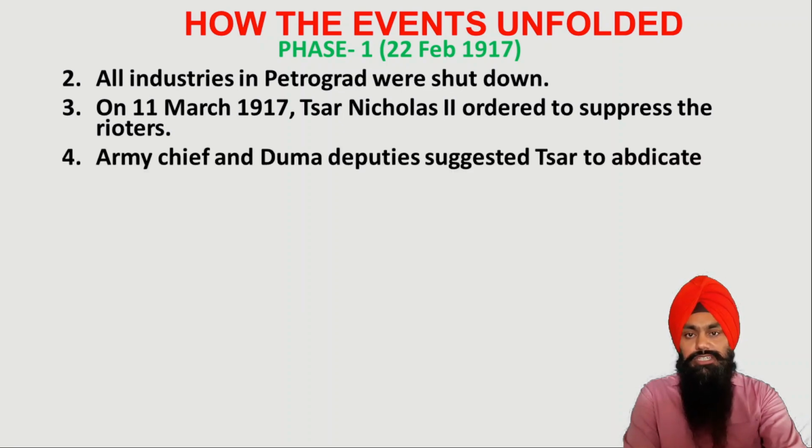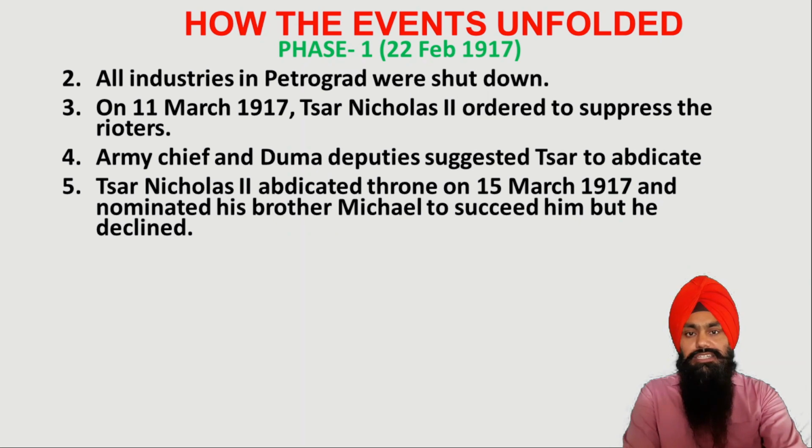So finally all the control was in the hands of these rioters, and then the army chief and Duma authorities suggested the king, means Tsar Nicholas II, to abdicate his throne, otherwise he would be murdered by this unruly mob. So finally this suggestion was accepted by him on 15 March 1917, and Tsar Nicholas II abdicated his throne, and then he appointed his brother Michael in place of him. But even Michael declined this offer because he feared for his life. He thought that he might be murdered by the mob.